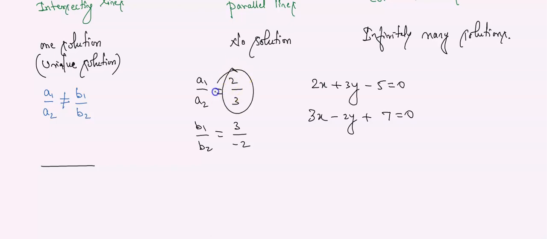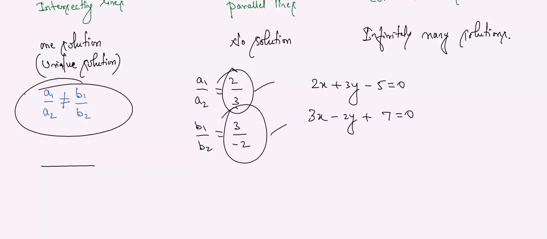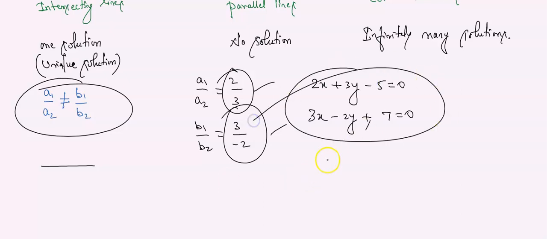Now what is the answer of A1 by A2? 2 by 3. What is the answer of B1 by B2? 3 by minus 2. Are these two answers the same? No, this is the condition. Now directly we can say that the given problem is what? Intersecting lines. How many solutions? Unique solution. Over.